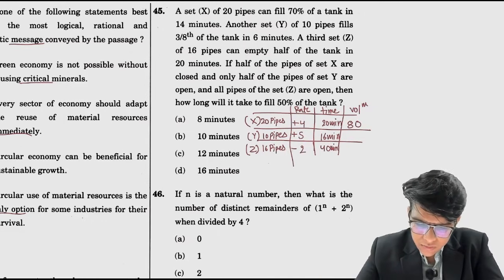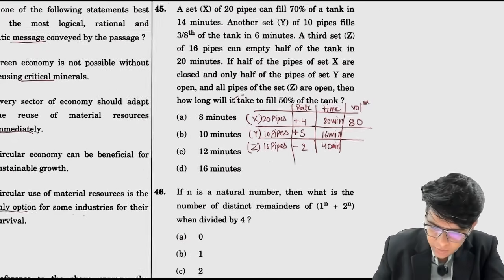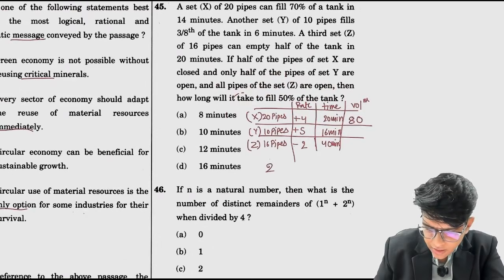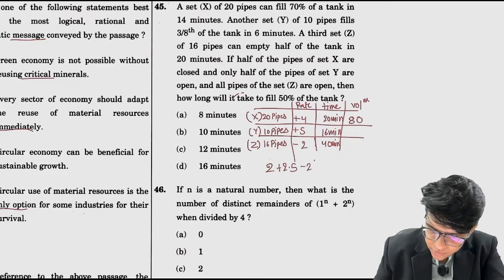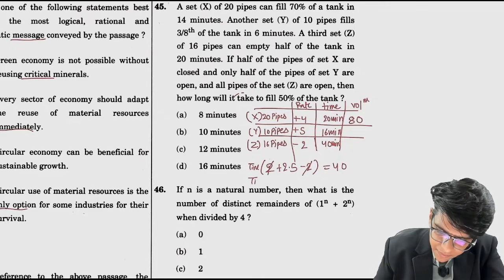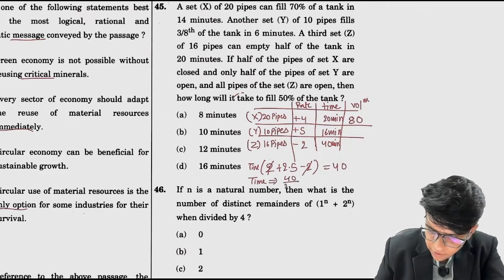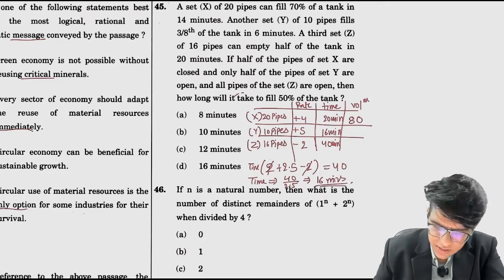Okay. Now if half of the pipes of X are closed, only half of the pipes of Y are open, तो यहाँ से 20 पाइप्स का हाफ करोगे तो 2 कंट्रीब्यूट करेंगे, ये प्लस 2.5, और all the pipes of Z are open, -2. ठीक है, तो 2.5 per minute fill होगा. 50% fill करने का मतलब है 40 into कितना time, तो time is equal to 40 by 2.5, 16 minutes. The answer to this question is 16 minutes. Option D.